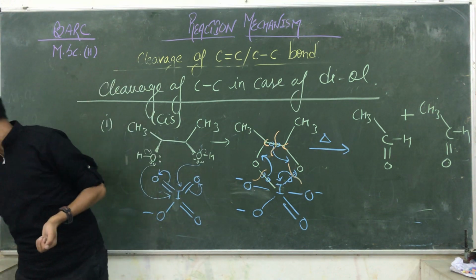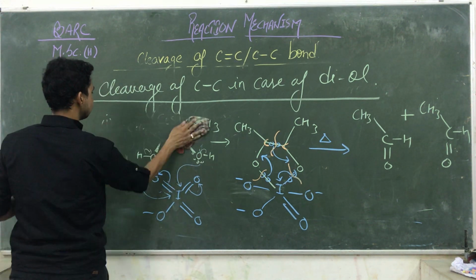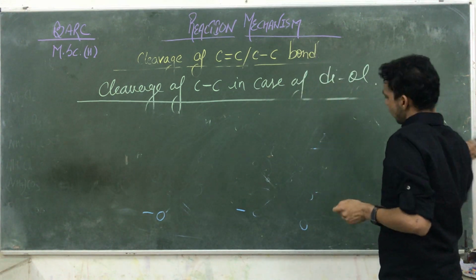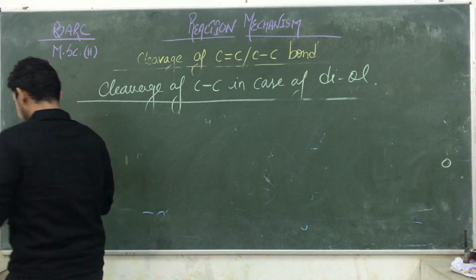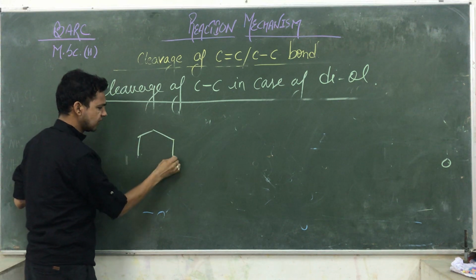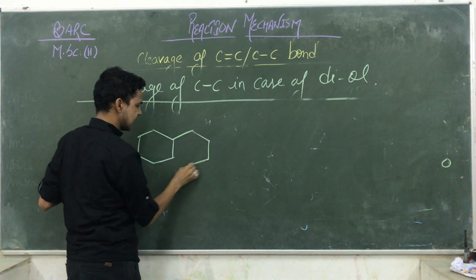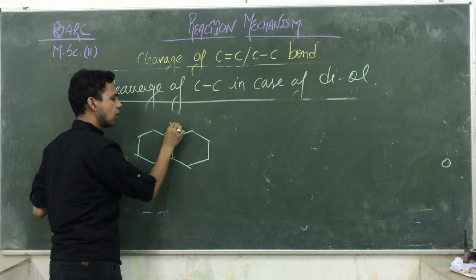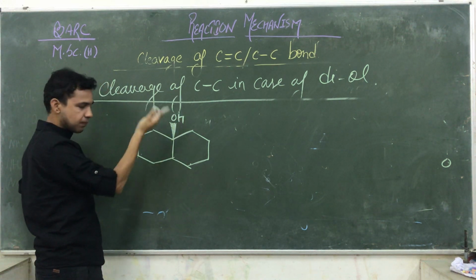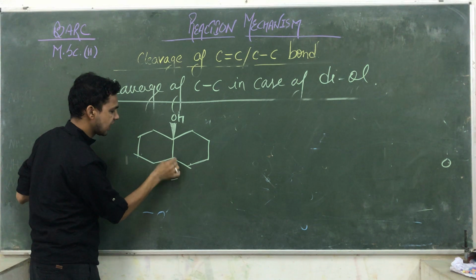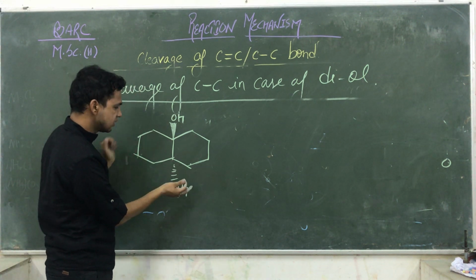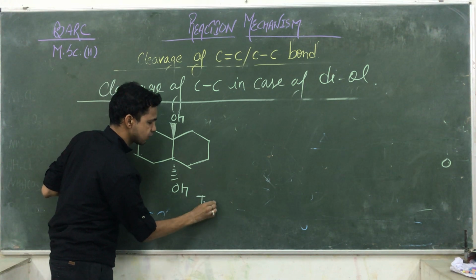Okay. So the next example I am showing you is, suppose you are trying to perform your reactions in the case of bicyclic compounds. Here one hydroxyl group is upside and another hydroxyl group is downside. So that is up and this one is down. So what does it mean? It is a trans molecule.